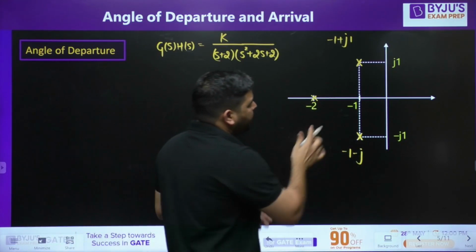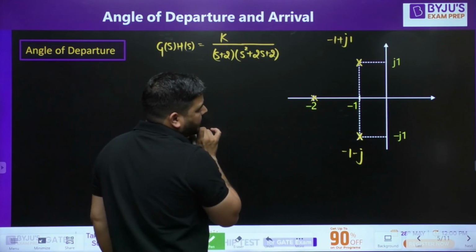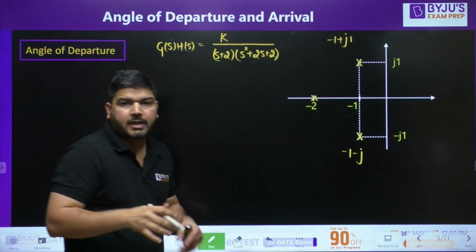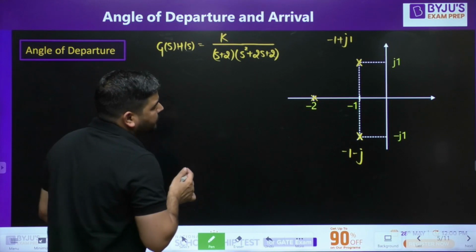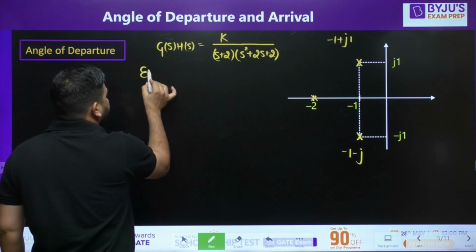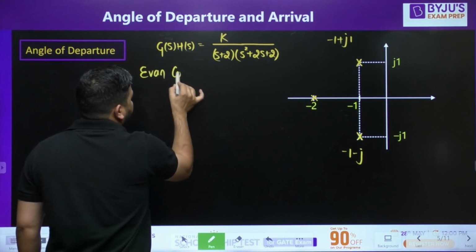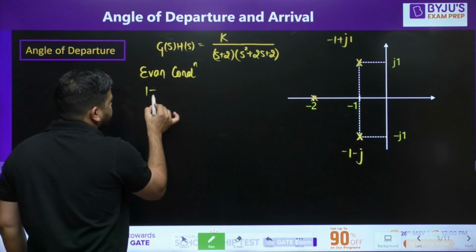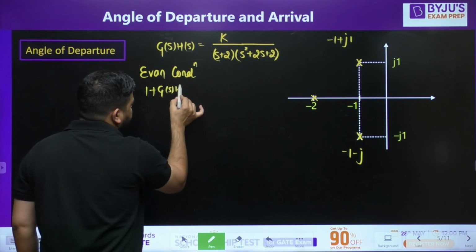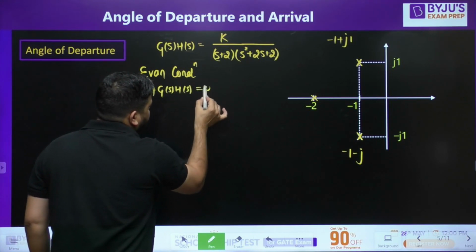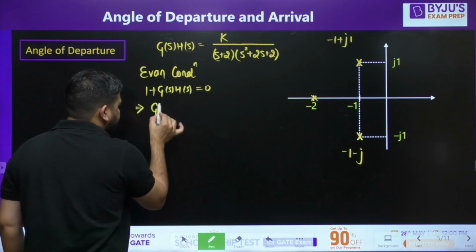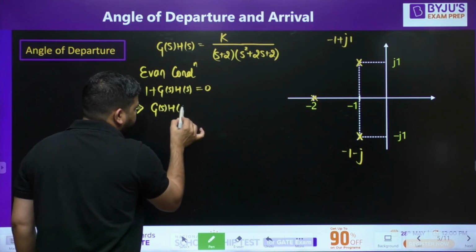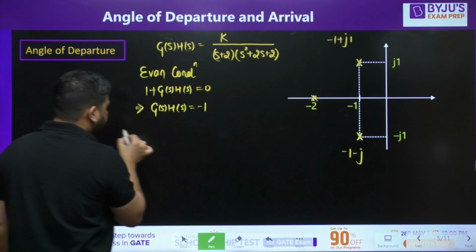Now, we know that if you plot the root locus, then you need to satisfy the Evans conditions. These Evans conditions come from the characteristic equation itself, that is 1 plus G(s)H(s) equal to 0. This is my characteristic equation, okay? From here I can say that G(s)H(s) is equal to -1. So from here you can derive the Evans conditions.